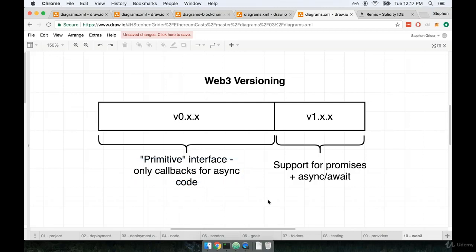In general, we do not like callback functions as developers. They are generally hard to keep organized in our code, and it's really easy to write ugly looking spaghetti code that is difficult to understand when we're working with callbacks. So this earlier version of Web3 did not have support for promises or anything that could easily make our code look nicer. This problem has been solved with version 1. Version 1 of Web3 does have support for promises and the much newer async await syntax. So with version 1, you and I get to write some very nice, pretty looking code, which is great. That's what we want to do, and that's why we're using the newer version of Web3.